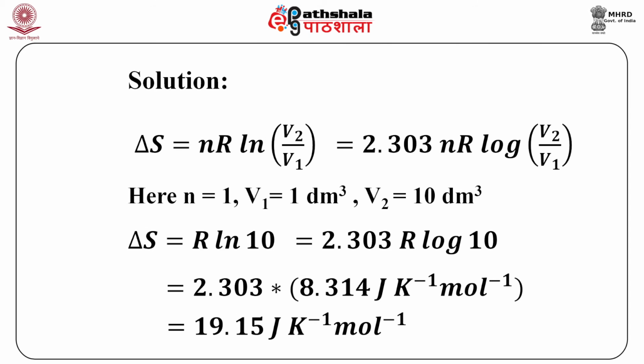Substituting n equals 1, V1 equals 1 decimeter cube and V2 equals 10 decimeter cube, we get delta S equals R ln 10 or 2.303 R log 10. Solving for this, we get delta S equals 19.15 joules per Kelvin per mole.